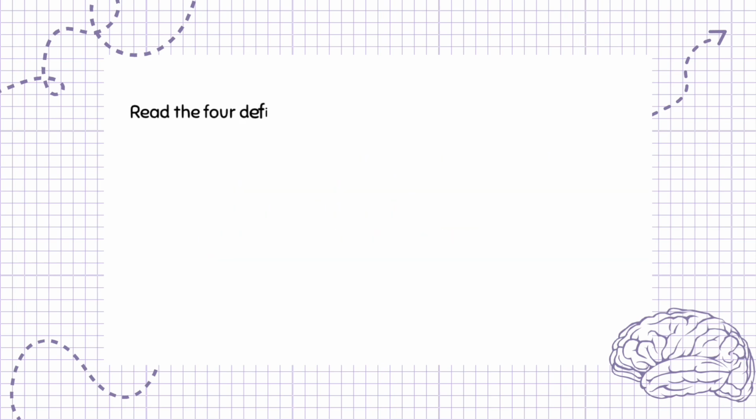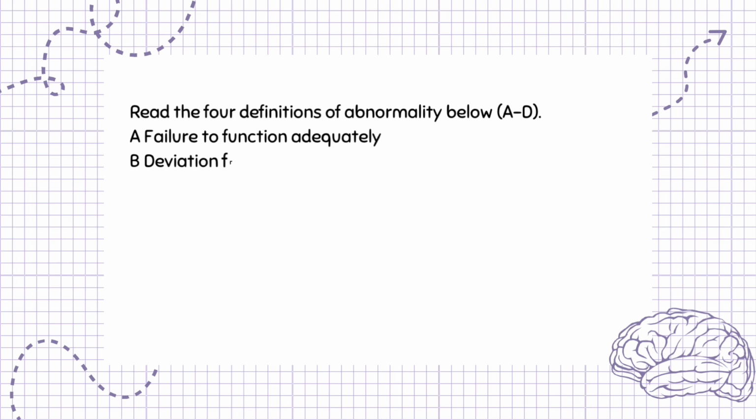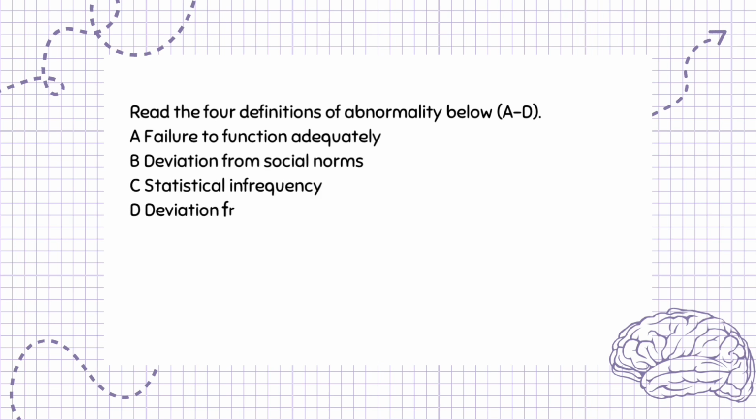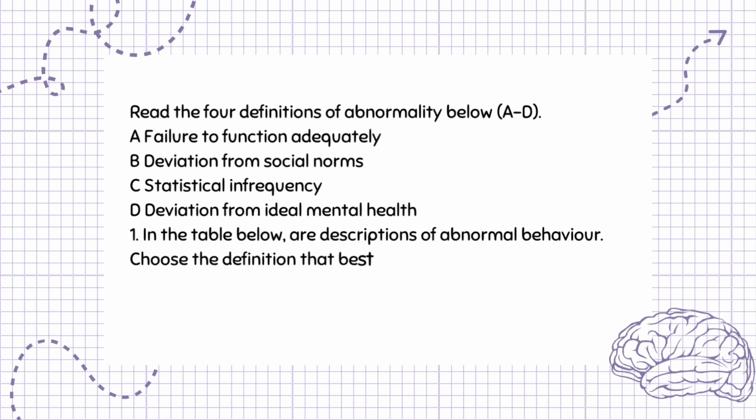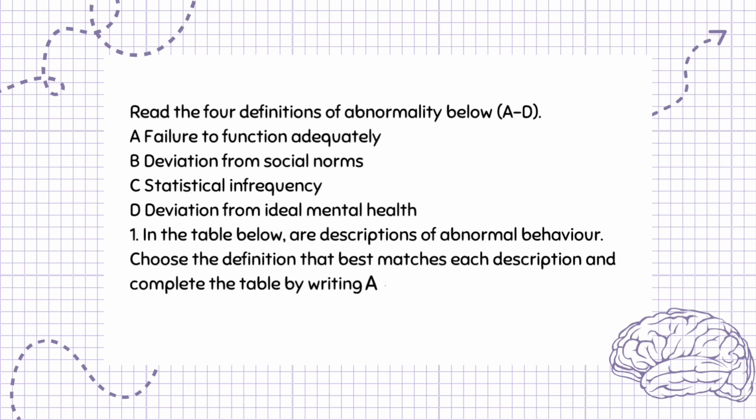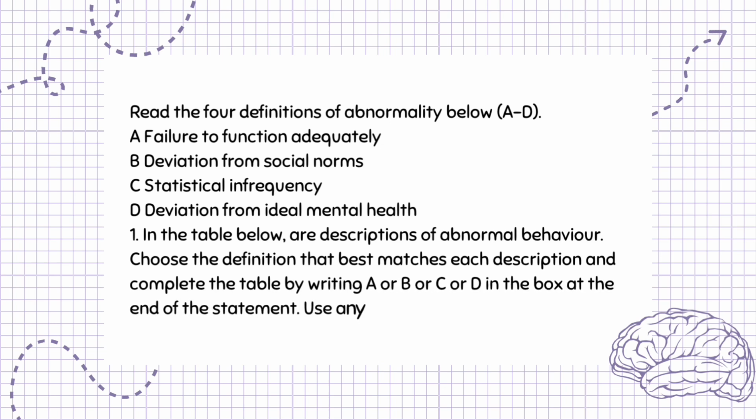Read the 4 definitions of abnormality below. A. A failure to function adequately. B. Deviation from social norms. C. Statistical infrequency. D. Deviation from ideal mental health. Question 1. In the table below are descriptions of abnormal behavior. Choose the definition that best matches each description and complete the table by writing A or B or C or D in the box at the end of the statement. Use any letter only once. 3 marks.